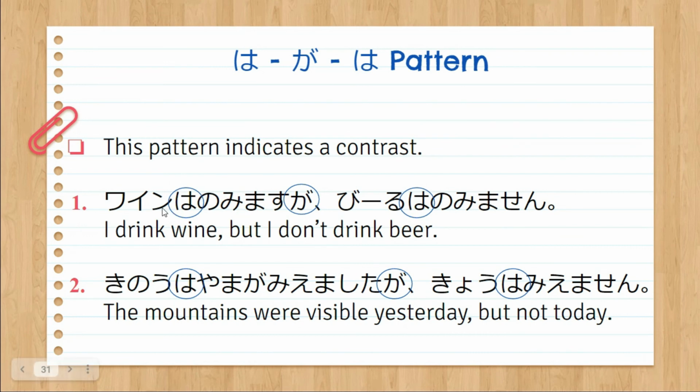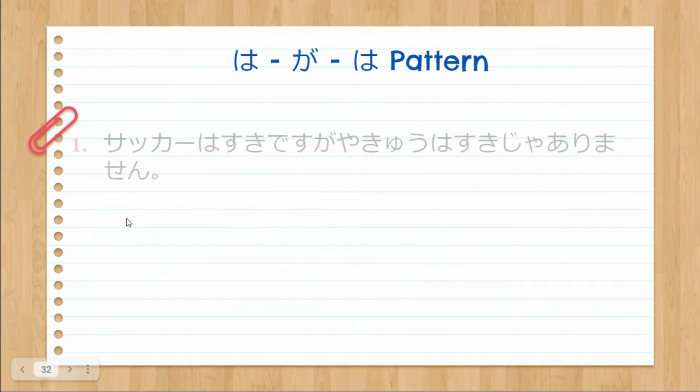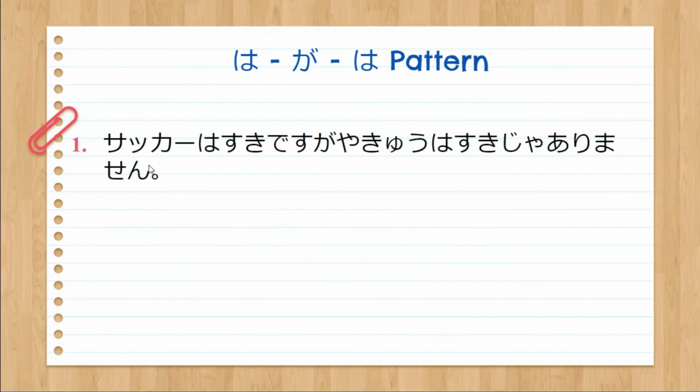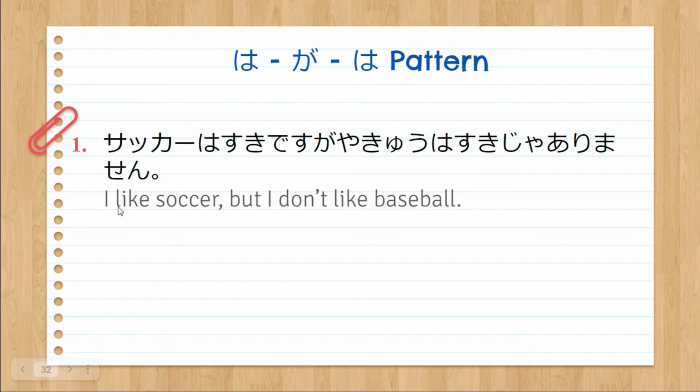And we have two particles. So we will not use particle o here or particle ga. We have to use particle wa to show the contrast of these two nouns or the two topics that we have. Okay. Let's take a look at another example. Saka wa suki desu ga yakyu wa suki ja arimasen. So we have here suki, which means like, and suki ja arimasen. I like soccer but I don't like baseball.